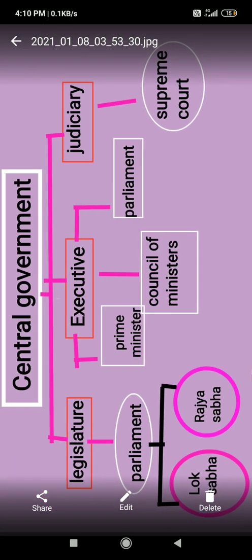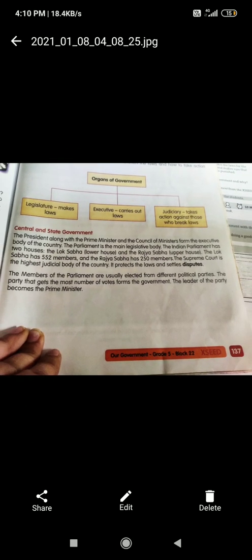Now all of you students open your page number 137 in the content book, and you have to read the paragraph central government and state government. The president along with the prime minister and the council of ministers form the executive body of the country. The parliament is the main legislative body.